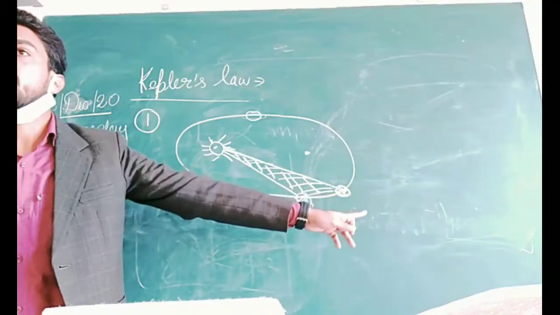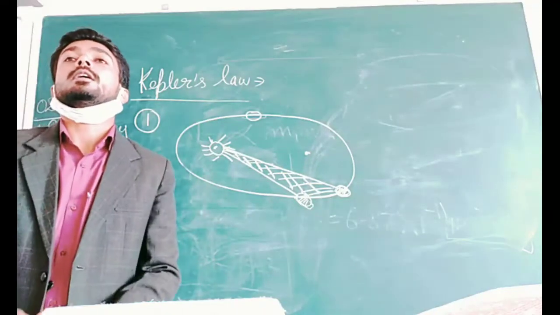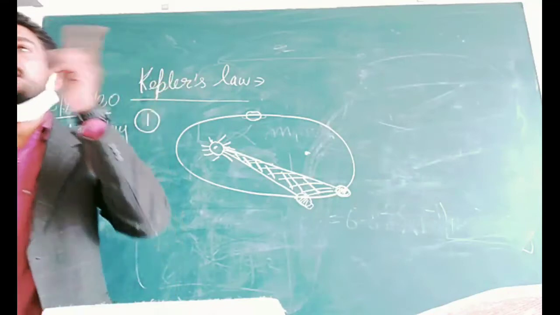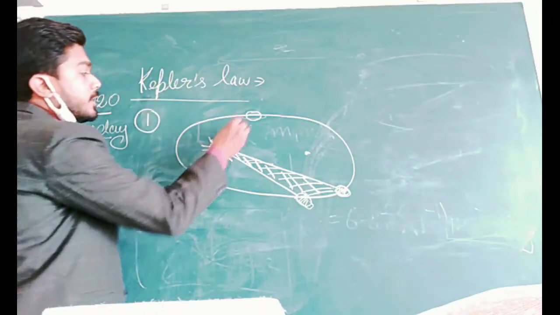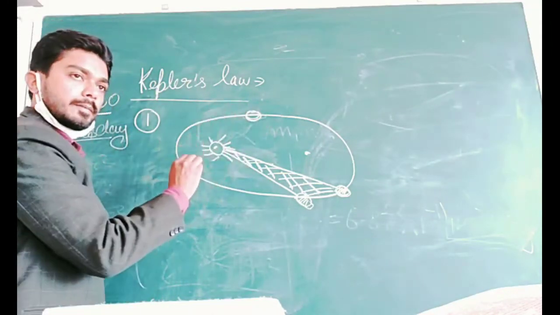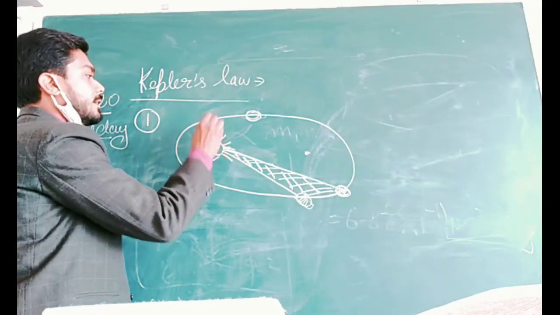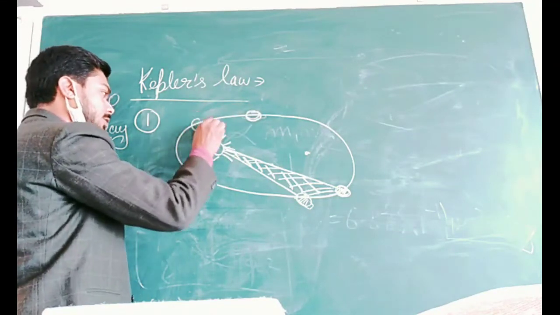Suppose we are considering that in 1 second the area swept by this planet is this. Now suppose in the same time interval, again in 1 second, the new position of the planet is this, and in 1 second again its new position is here.